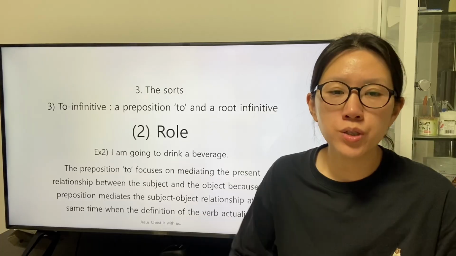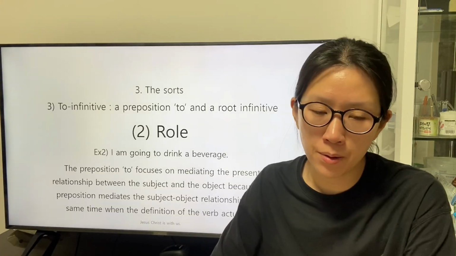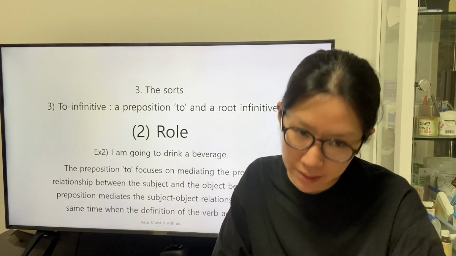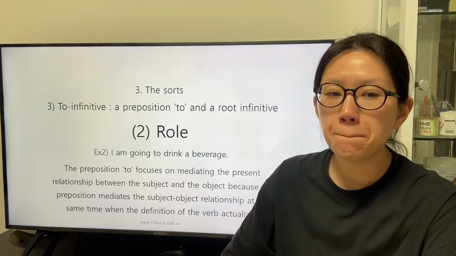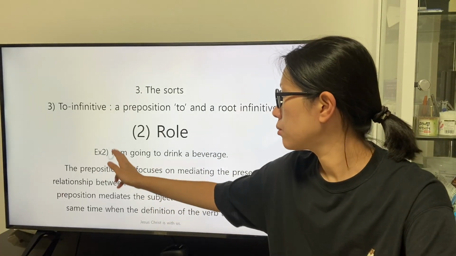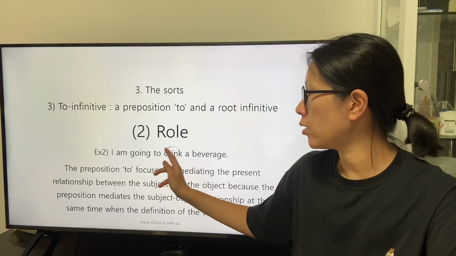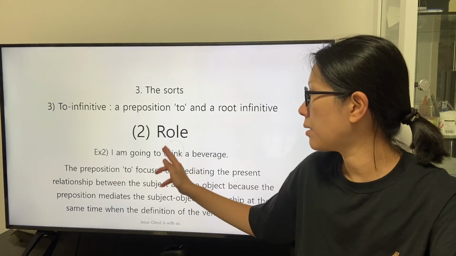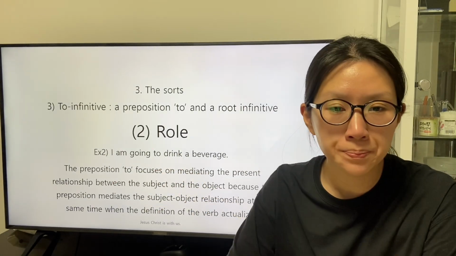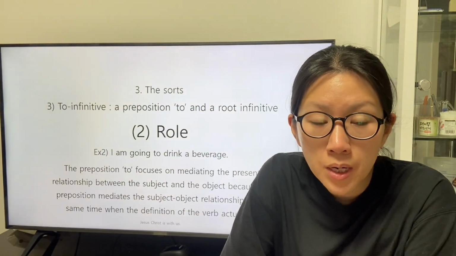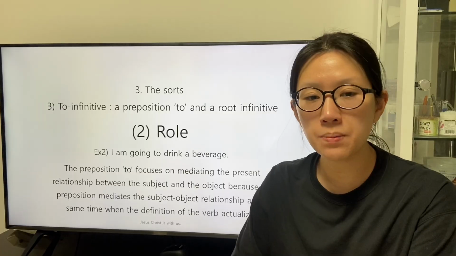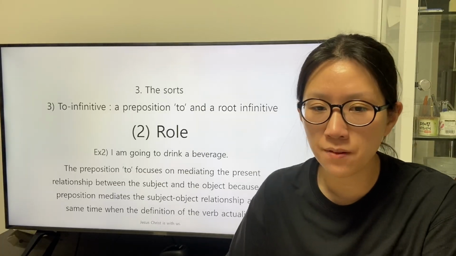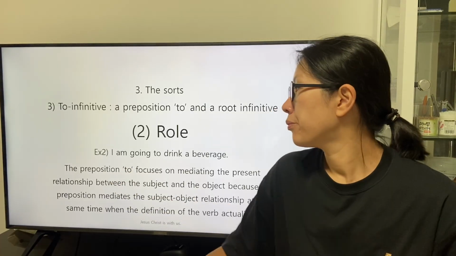The preposition to focuses on mediating the present relationship between the subject and the object indicated by the root infinitive drink, because the preposition mediates the subject-object relationship at the same time when the definition of the verb actualizes.